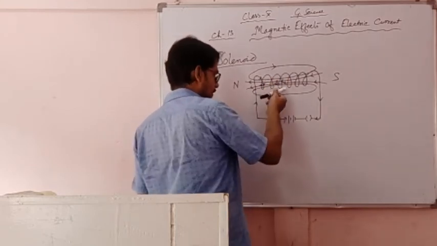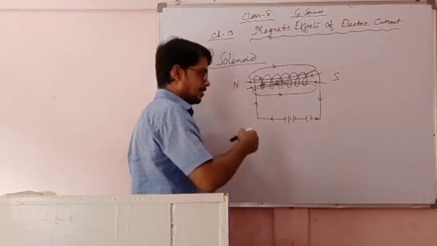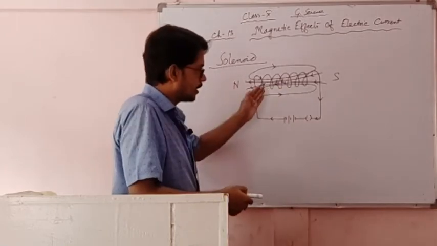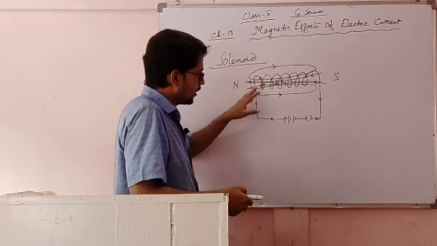So it can be magnetized as well as demagnetized easily. That's why soft iron is used to make the temporary magnet. We can make a permanent magnet also.